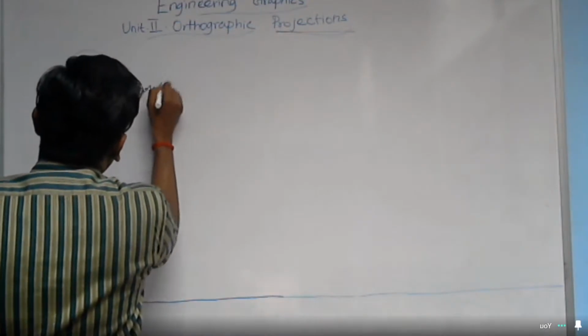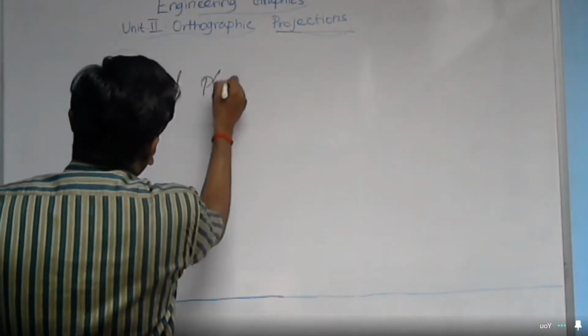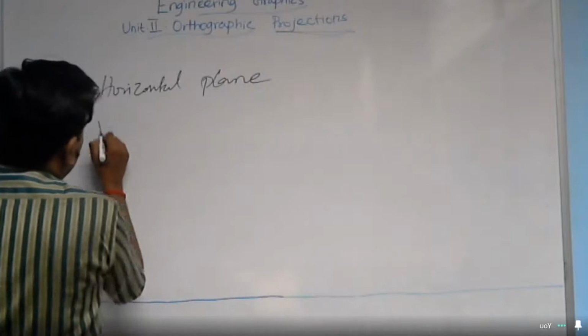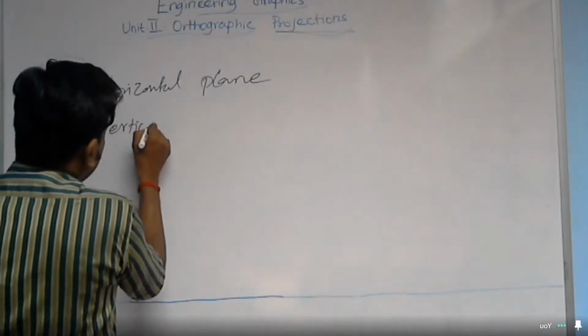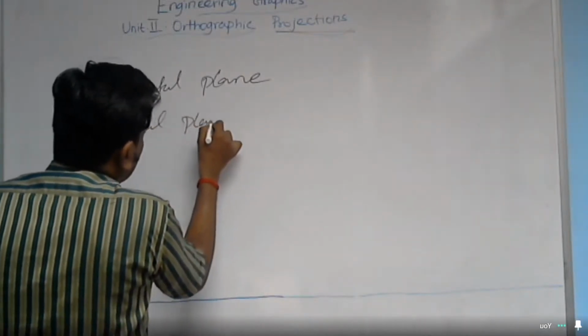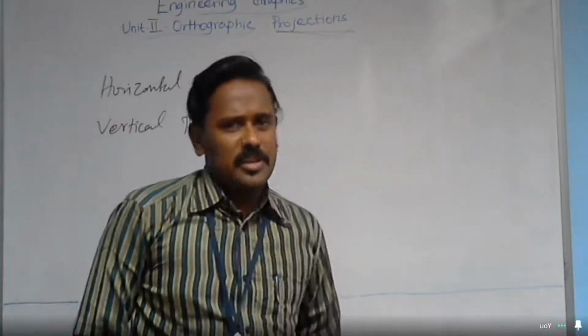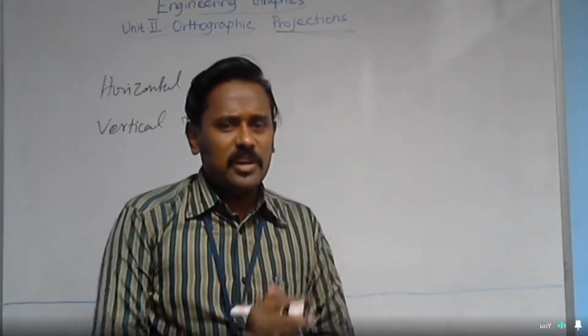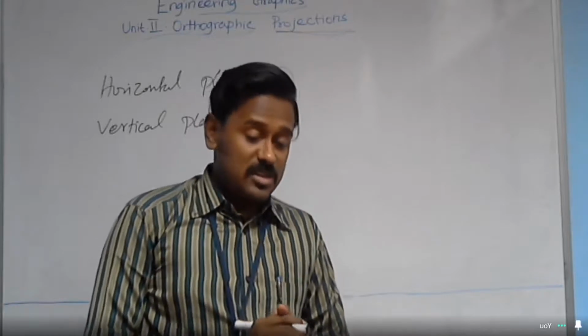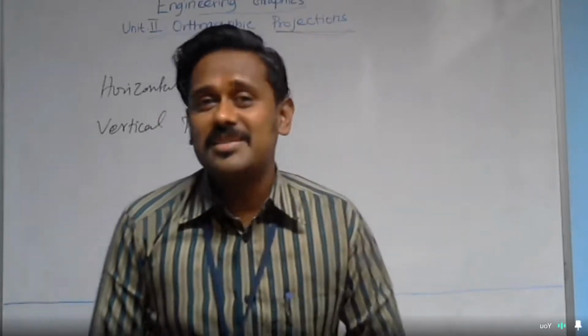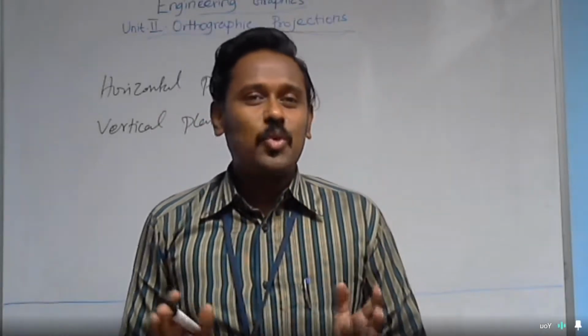Horizontal plane and vertical plane. These two planes are called the principal planes, the very primary planes. Physically, they do not exist anywhere. These two are imaginary planes only.